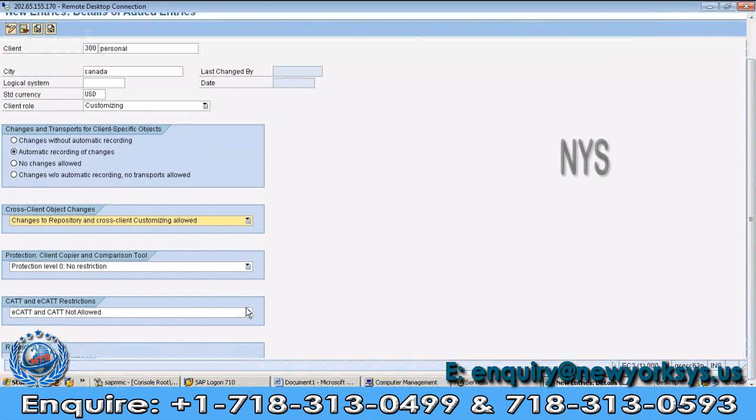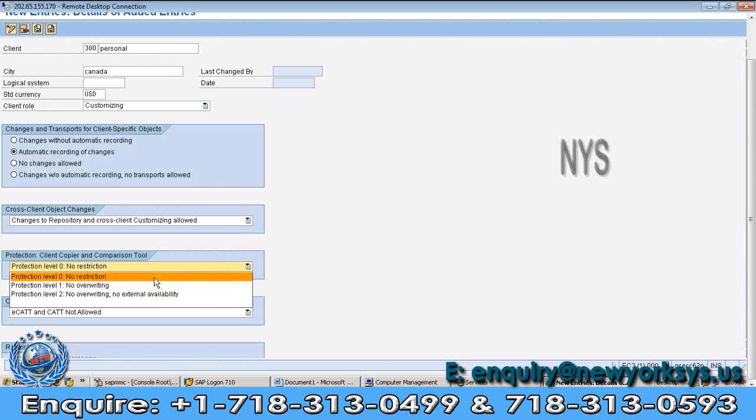Coming here, it is showing the production client copier comparison tool. You need to select this only for production level 0, no restrictions. You will select this option: CATT and ECATT.